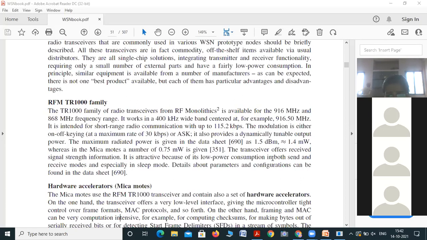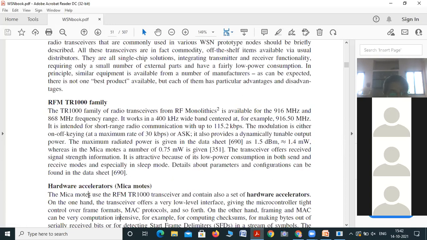It has low power consumption in both sending and receiving, especially when waking up from sleep mode.